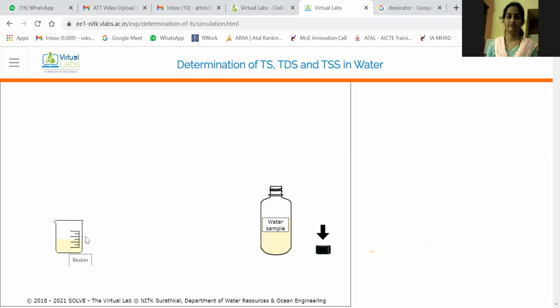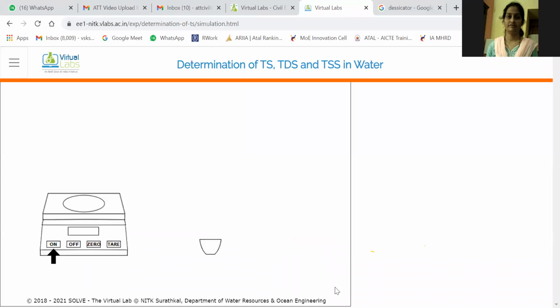So this is the measured volume. Now they are asking me to close that bottle and keep aside. So I have closed that bottle and kept it aside. Okay, so we'll go to the next procedure. The next procedure is to take the weighing balance and turn on the button for the weighing balance.